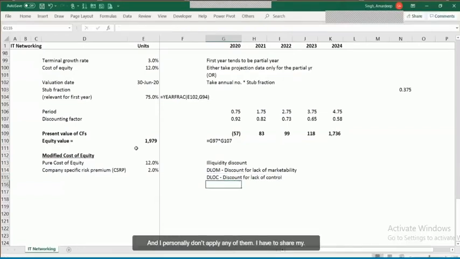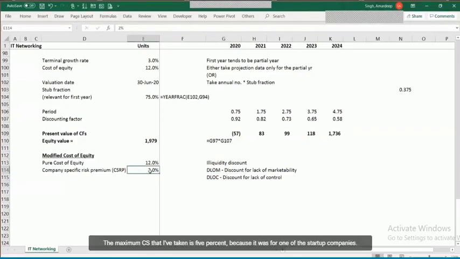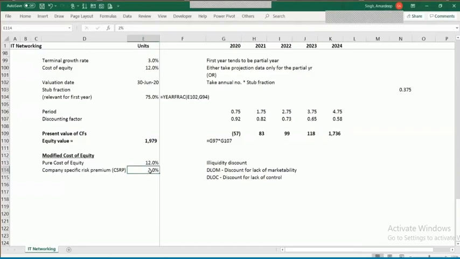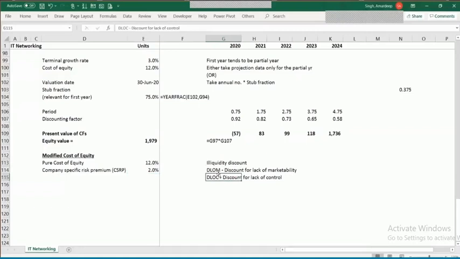And I personally don't apply any of them. If I have to share my opinion with you, I just apply the CSRP, and that to a certain extent. The maximum CSRP that I've taken is 5% because it was for one of the startup companies wherein the money was coming. So I used that CSRP of 5%. Otherwise, this illiquidity discount, DLOM, DLOC, etc., I don't take. Lack of control means that you're having a small stake in the company. So you don't have control.